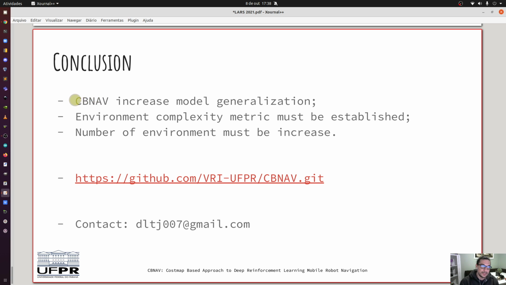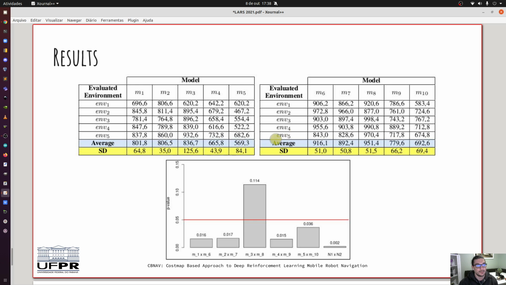As a conclusion, we can say CBNav increases model generalization, because here, for example, we have the model trained in environment number 1, but applying this model, we could navigate well in environments 2, 3, 4, or 5. It's the generalization we are trying to apply.